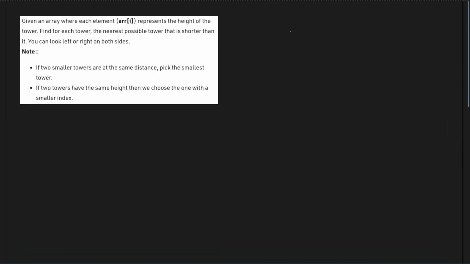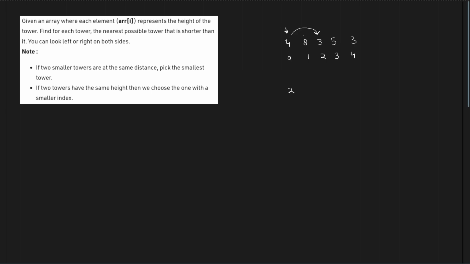So let us discuss a simple test case that has been given to us in the input. It is 4, 8, 3, 5, 3. Now we have to find the smallest nearest tower. For this particular index, that is the 0th index, let me also write the indexes. For this index, we have 4 here and we want to find a number smaller than it. You see that 3 is the nearest smaller number to it on the right of it. So the answer for this particular index will be 2.